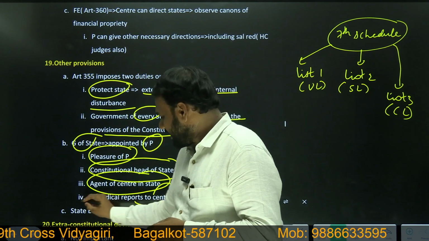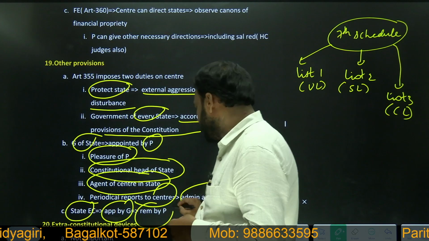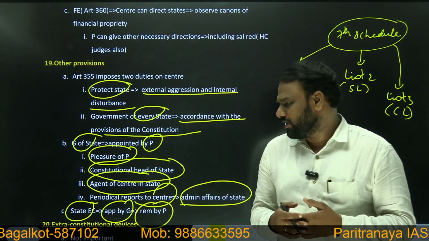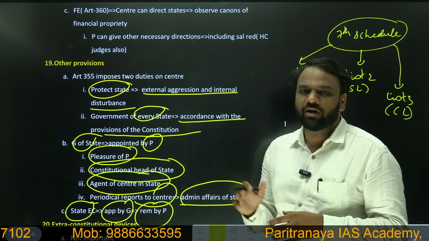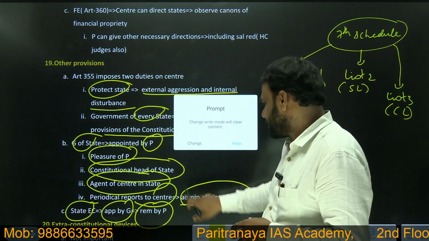Next, state election commission appointed by governor but can be removed only by president. So later on we'll be discussing state election commission as well. So the chairman and the members of the election commission can be appointed by governor, but when it comes to removal, only president has that power.